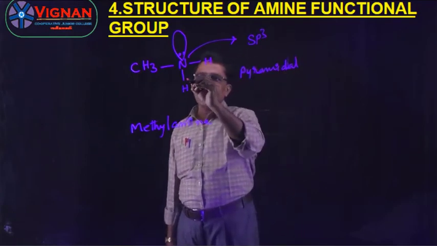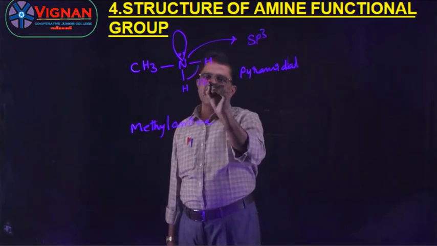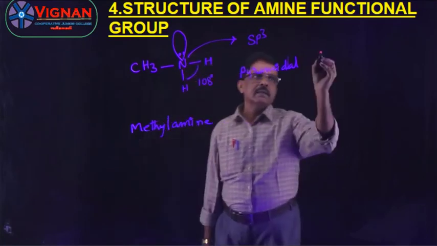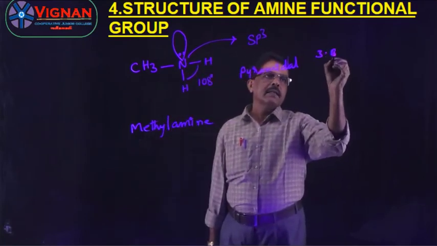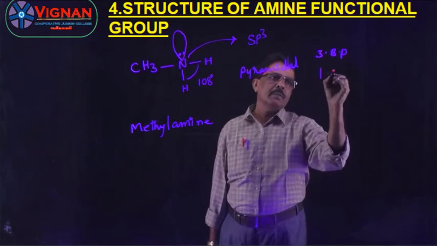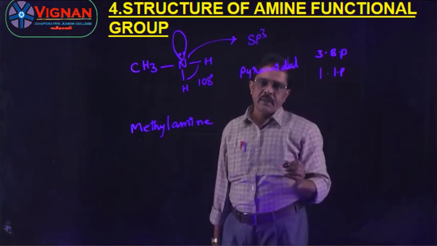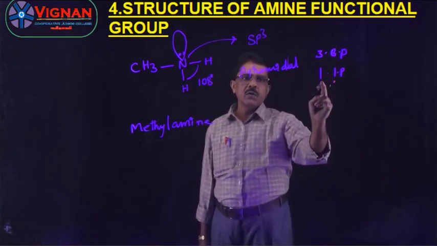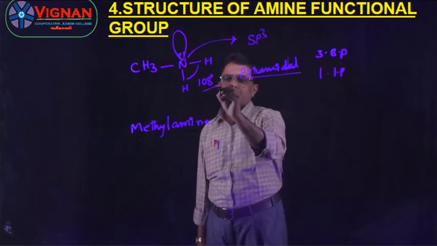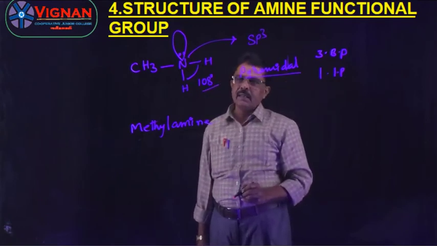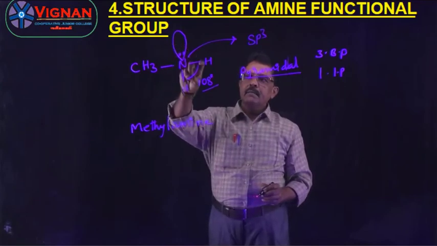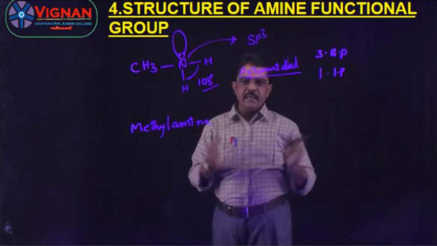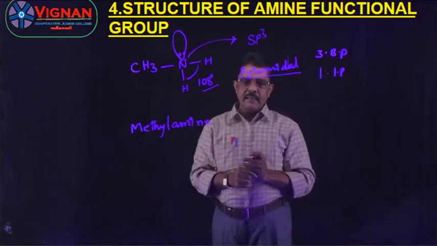Then the bond angle is 108 degrees. Why is it? Because the nitrogen consists of three bond pairs and one lone pair. According to VSEPR theory, if a molecule consists of three bond pairs and one lone pair, the shape is pyramidal and the bond angle is 108 degrees. Due to lone pair-bond pair repulsions, the normal bond angle of 109 degrees 28 minutes is reduced to 108 degrees.